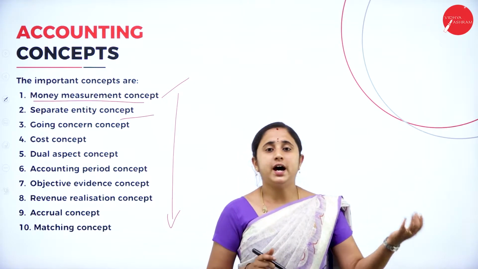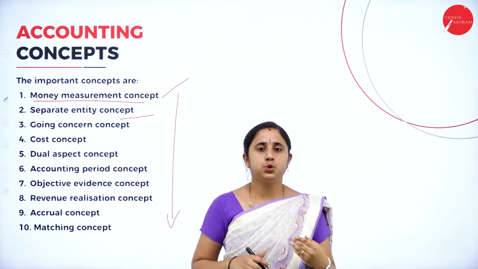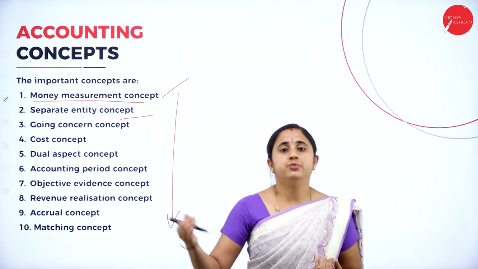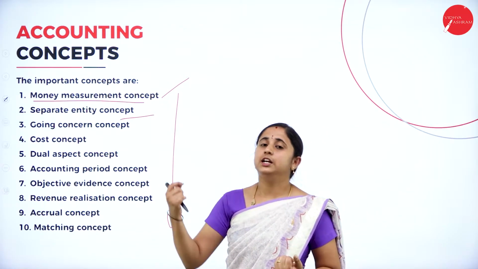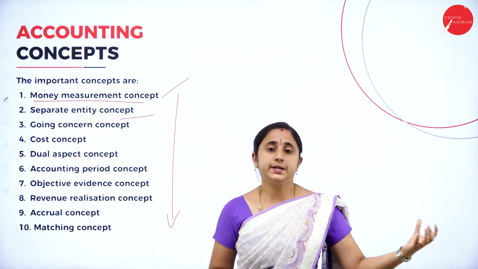If the owner earns profit, or earns any income from a different source, it belongs to the owner. If the company earns profit, it belongs to the company only. It is not profit for the owner's personal purpose.